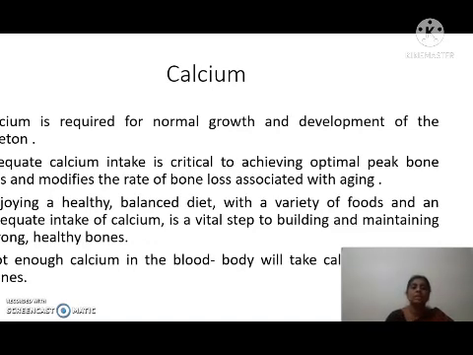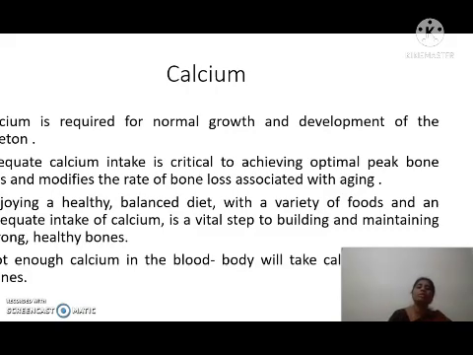Yes, first one is calcium. Calcium is required for the normal growth and development of the skeleton. Especially for bone health, we have to take more calcium in the diet. If you take adequate intake of calcium, you can definitely achieve the optimal peak bone mass and modify the rate of bone loss associated with aging.